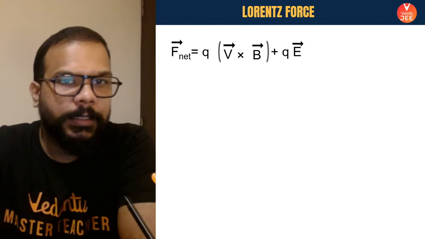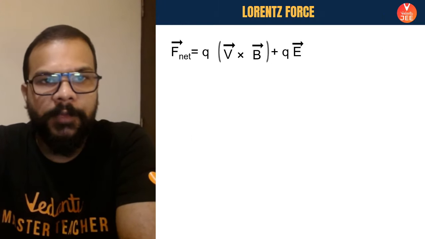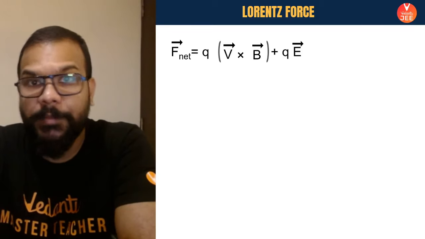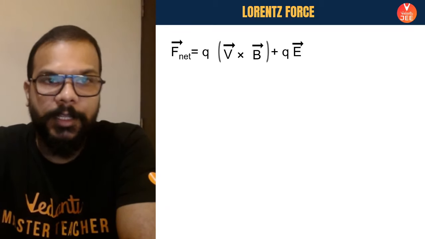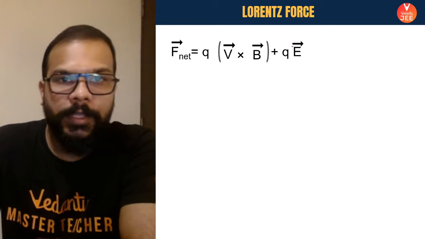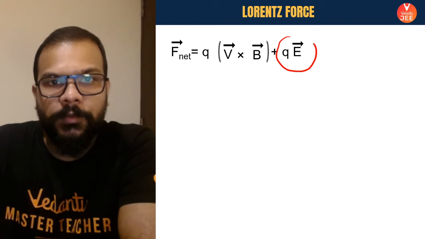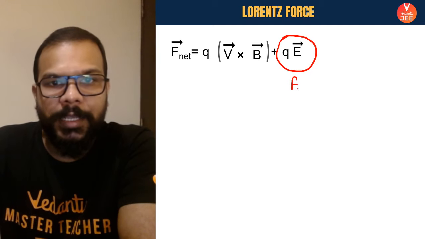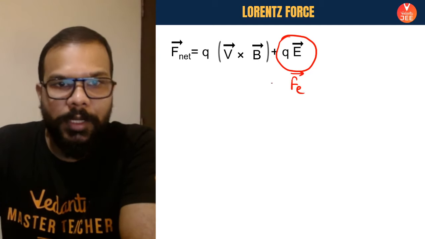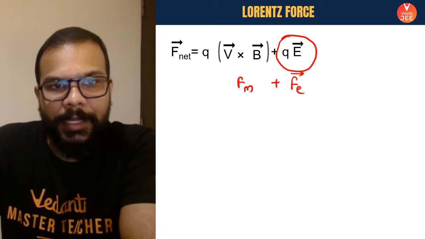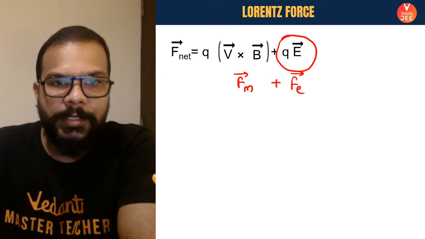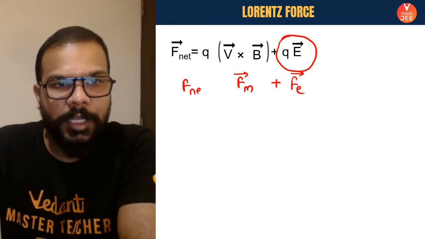Now, if we have both magnetic and electric field present simultaneously and a charged particle is moving. So far, when the charged particle was stationary, we were talking about electrostatics, so the only force acting was the electrical force. But now you have a magnetic force QV cross B and QE as the electrical force acting on the charged particle.